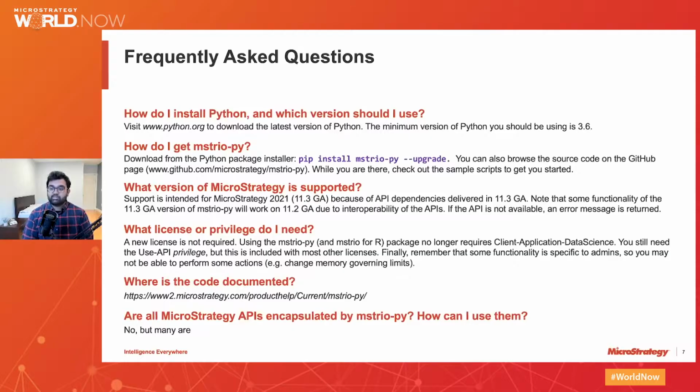But also if you're curious on how to extend the Mysterio Py package to leverage other REST APIs, please take a look at our day 2 session, Top 10 Automated Administrator Tasks. I will be hosting that alongside a senior consultant of ours, and you can see there how we leverage other REST APIs not natively wrapped in Mysterio Py.